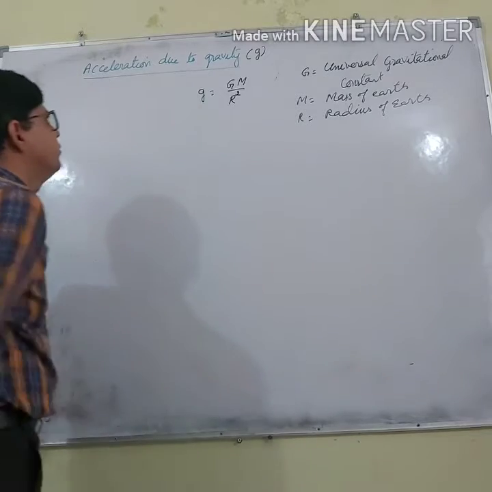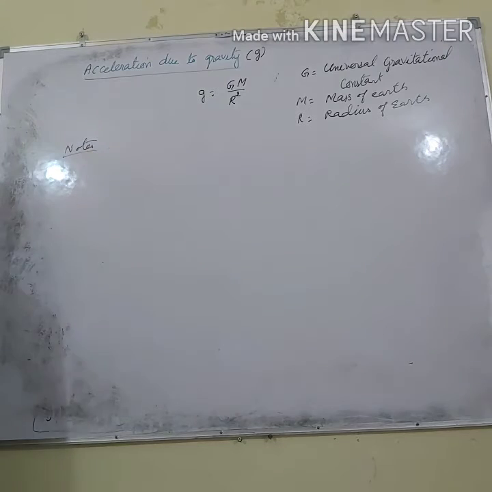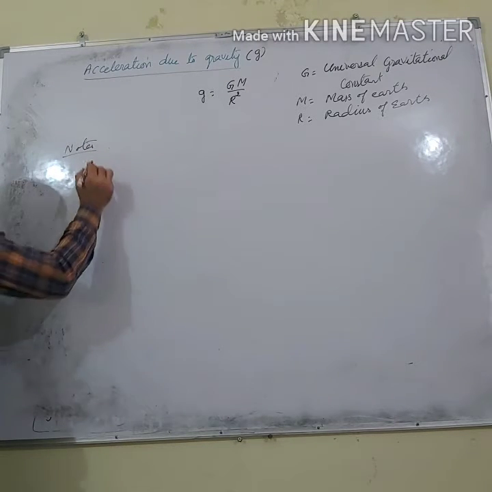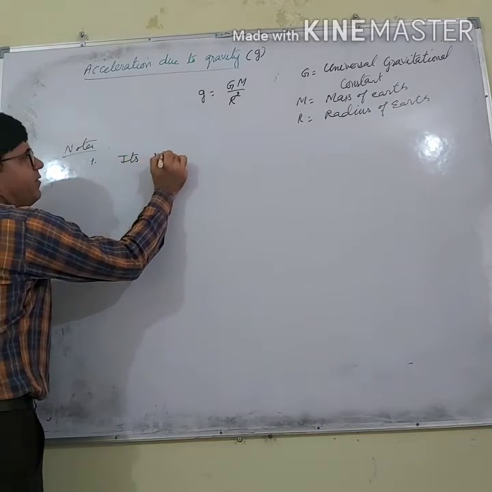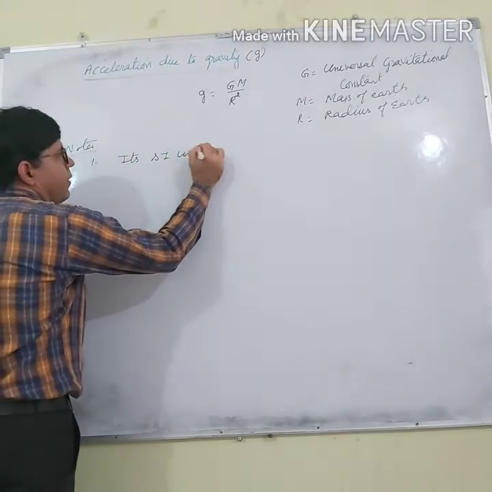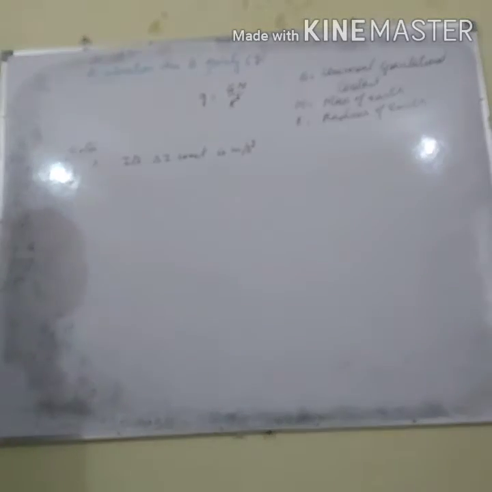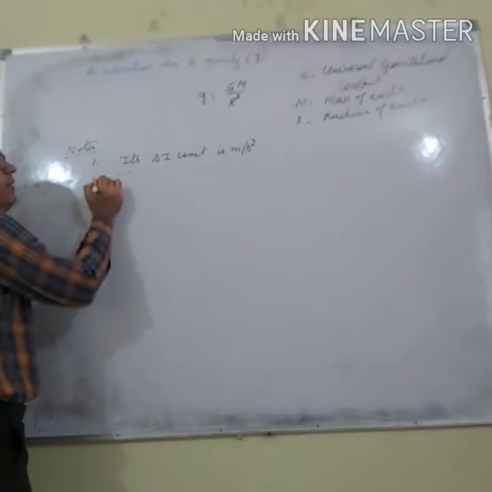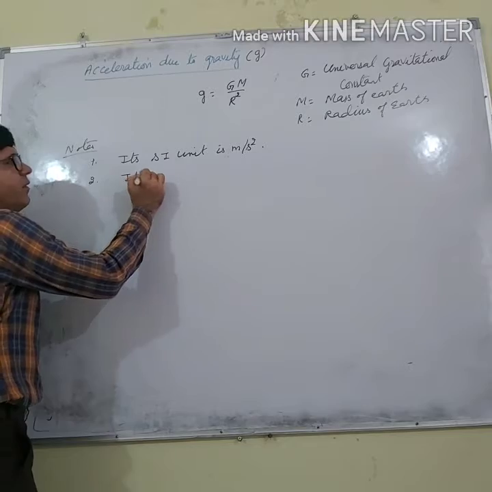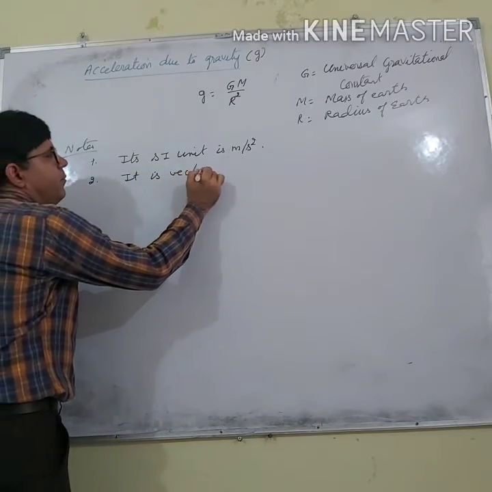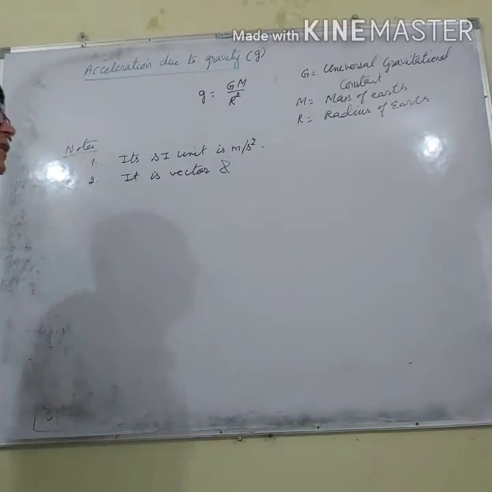So let us do a few important points about acceleration due to gravity. Number one, its SI unit is meter per second square. Second, it is a vector, and if it is a vector, what is its direction?